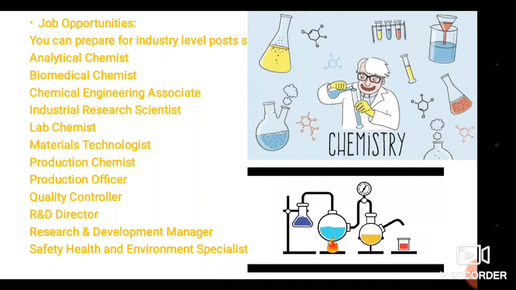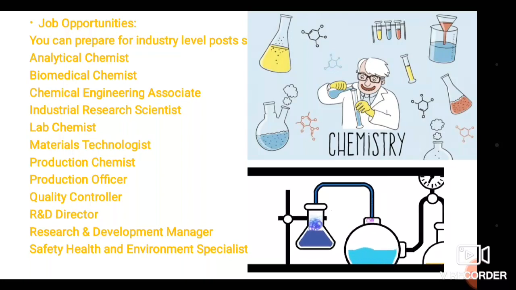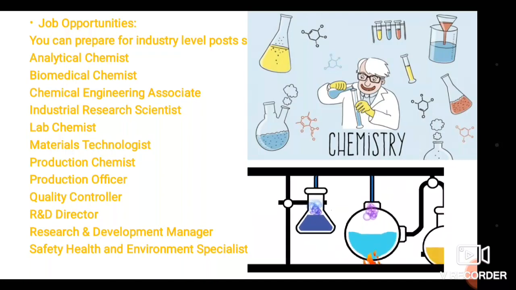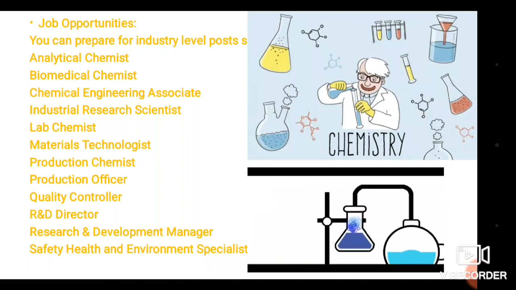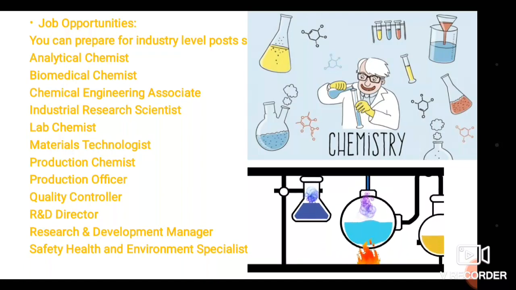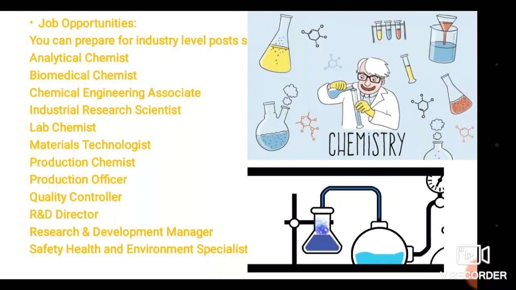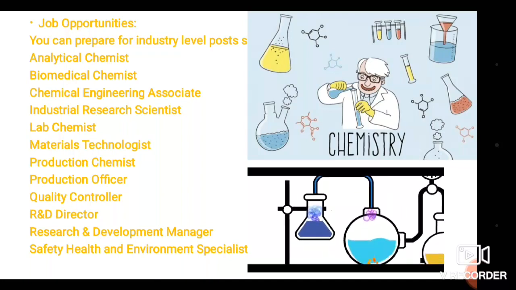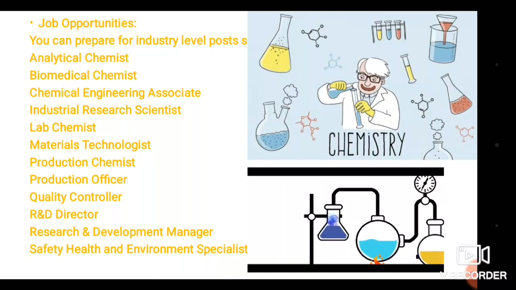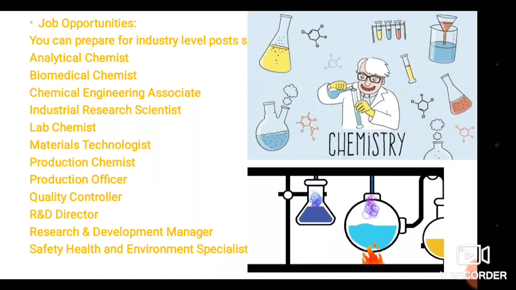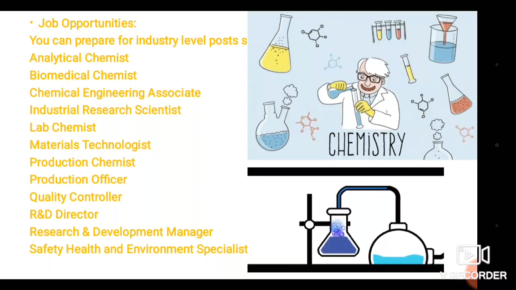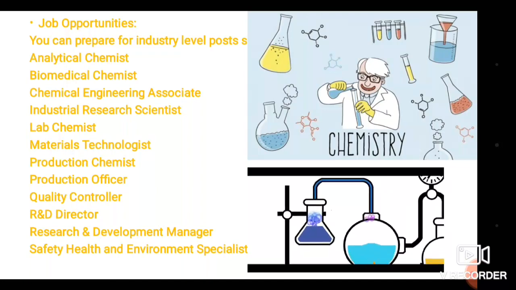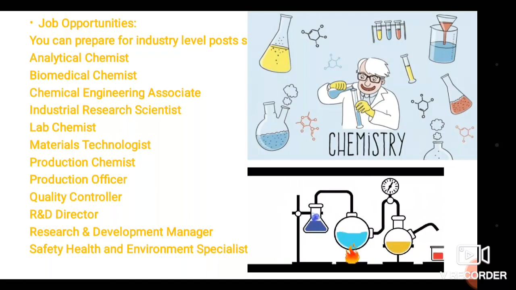You can prepare for industry level posts such as analytical chemist, because in industry there is a quality control department in any chemical, cosmetic or pharmaceutical industry. There an analytical chemist or analyst is required. This is the first job opportunity you will have after completion of a degree and PG in analytical chemistry.